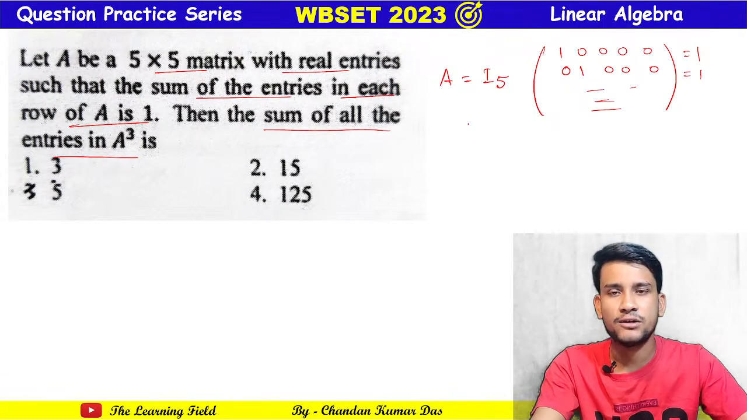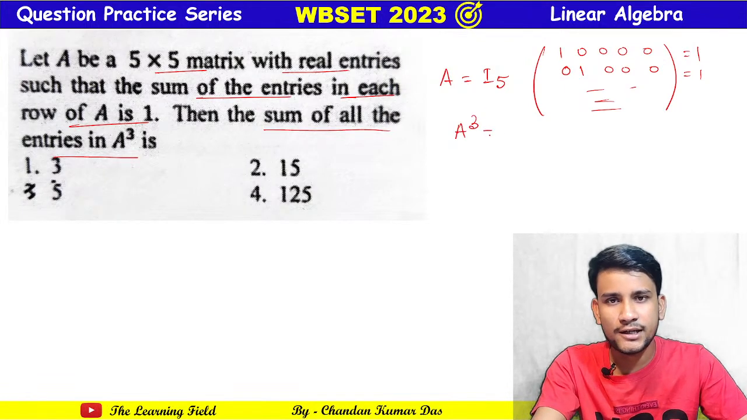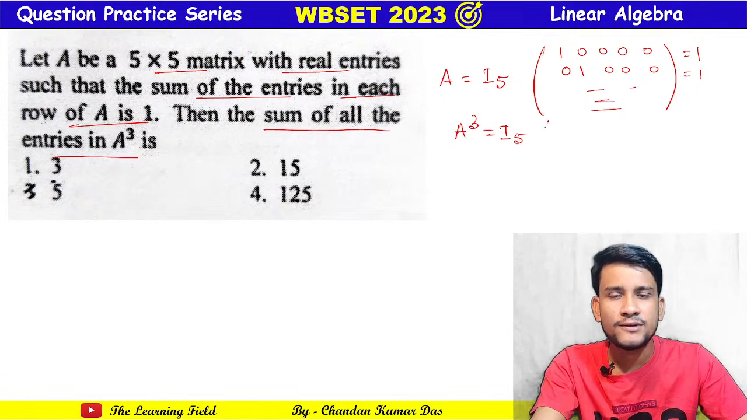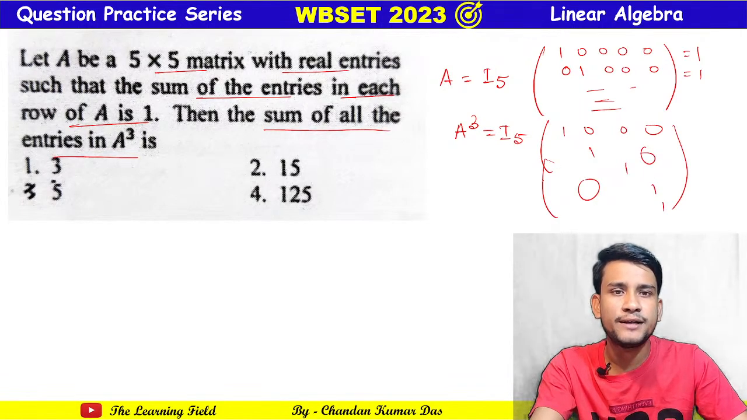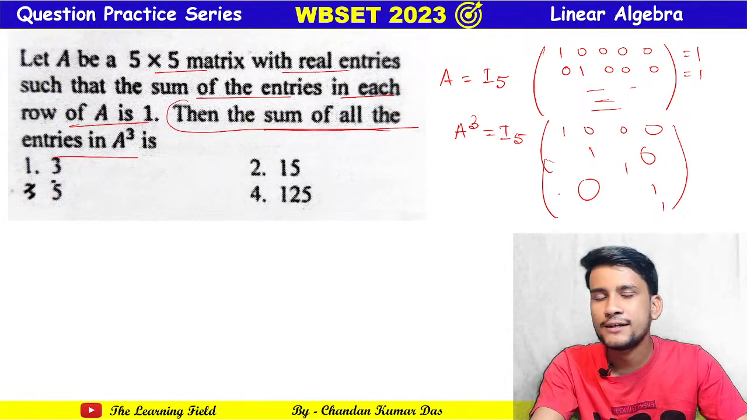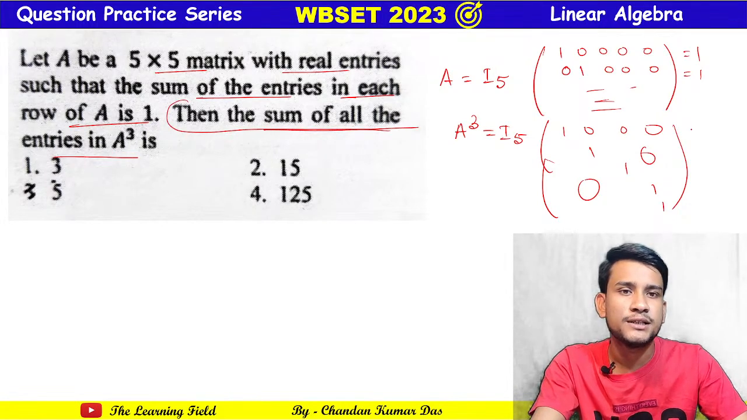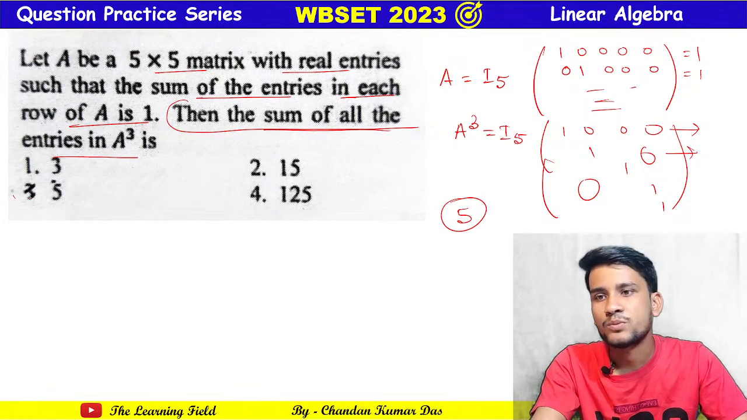Now if A equals I5, then any integral power of A is again I5, so that is the same answer. Here a total of 5 ones are present and all the remaining elements are 0. The sum of all entries of A cubed, all entries means this all, the zeros and ones, so that is 5. Option C is the correct answer.